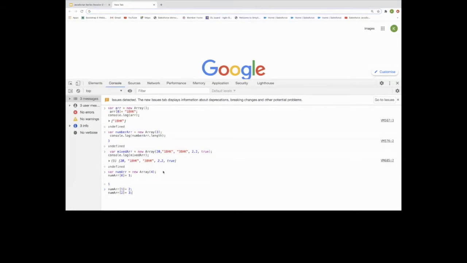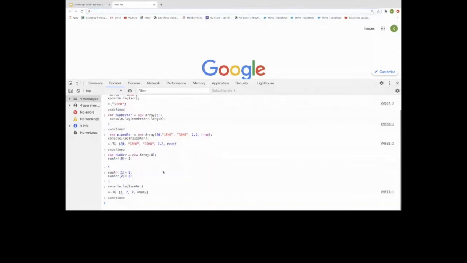We print number array. It will return all 3 elements.